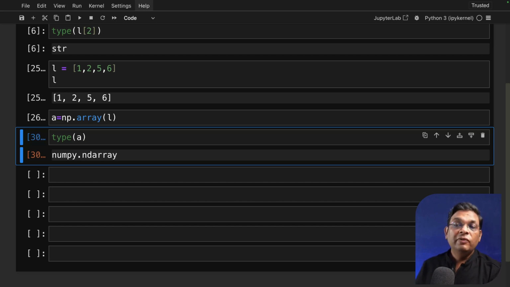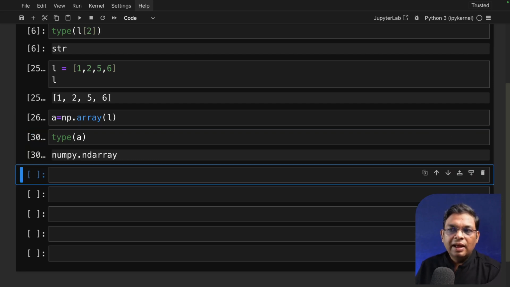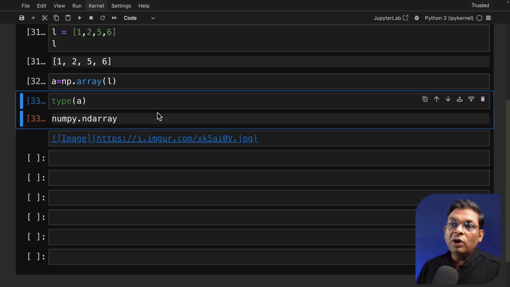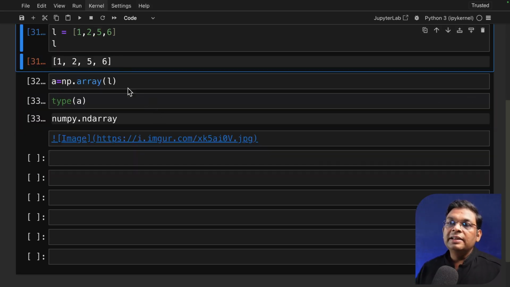Now remember that when we checked the data type of the array itself, it was ndarray, n-dimensional array. What is a one-dimensional array? What is a two-dimensional array? What is a three-dimensional array? It's a very simple thing. What we have looked at, creating this list and then creating an array out of this list, is nothing but a one-dimensional array. Now what is a two-dimensional array?